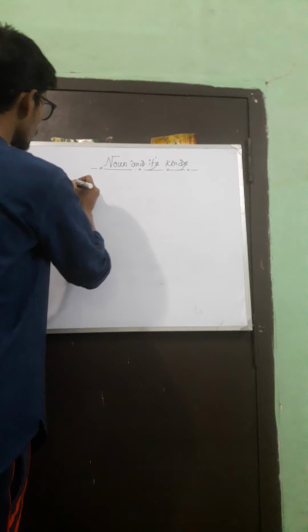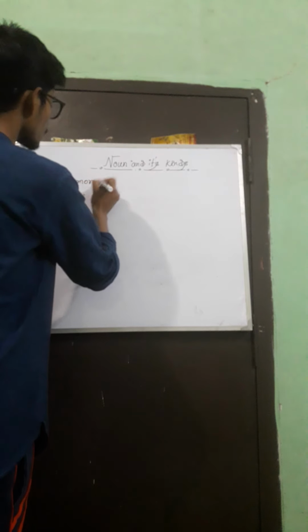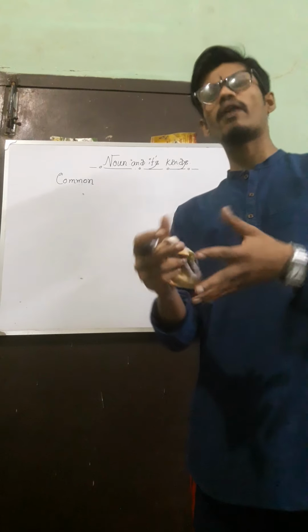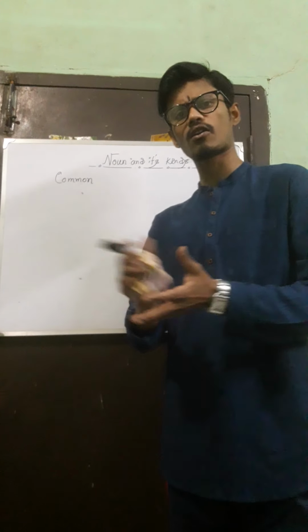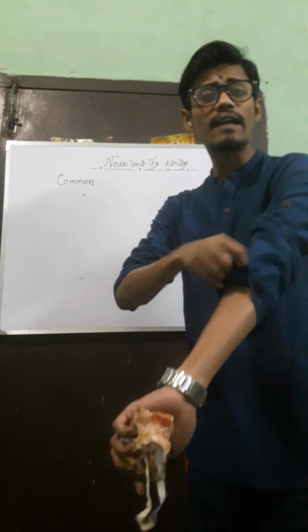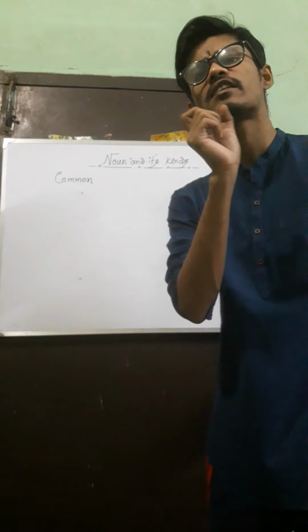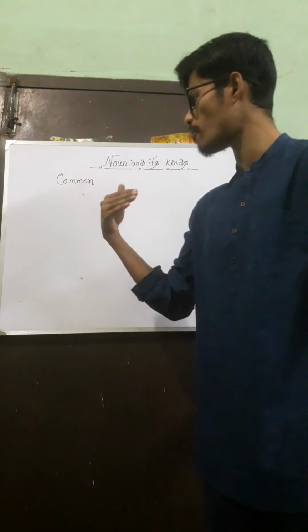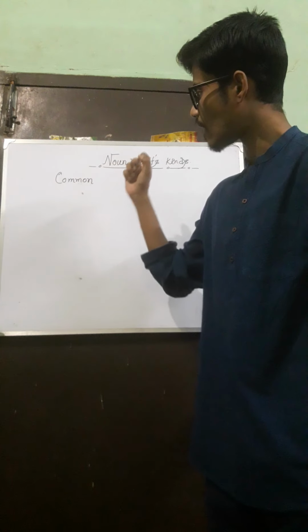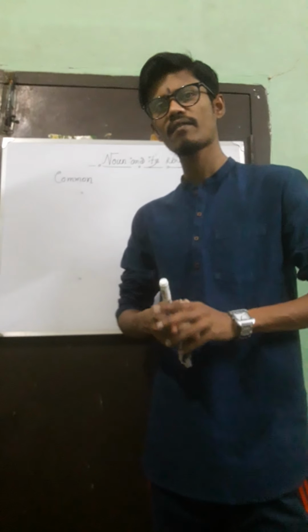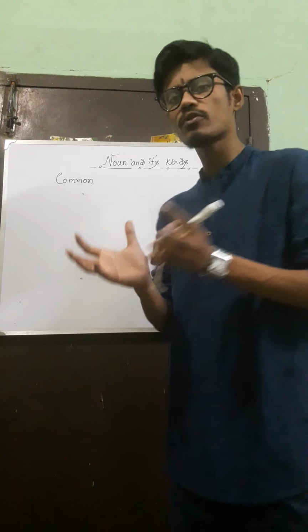First, common noun. What is the definition of common noun, or how will I understand whether a sentence contains a common noun or not? A common noun is a noun that does not suggest things in particular. It could be people, it could be man, it could be the name of a place or a thing. It suggests things which are common.